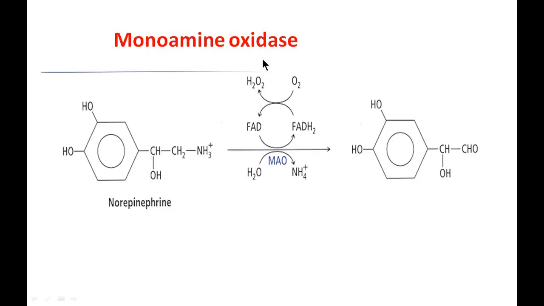Another enzyme which also forms ammonia is monoamine oxidase, which acts on norepinephrine. Here you can see this reaction. This monoamine oxidase is also an FAD dependent enzyme. So FAD is converted to FADH2 in this reaction, and ammonia is liberated from the norepinephrine, and this further enters into the liver for further excretion in the form of urea.